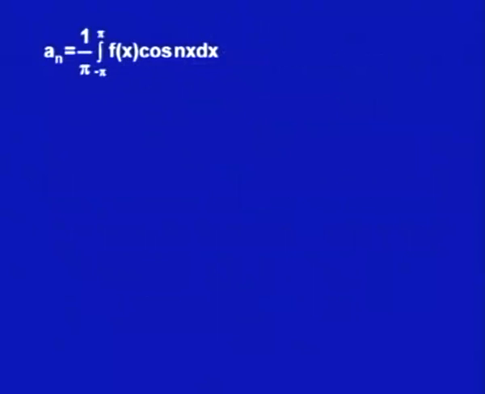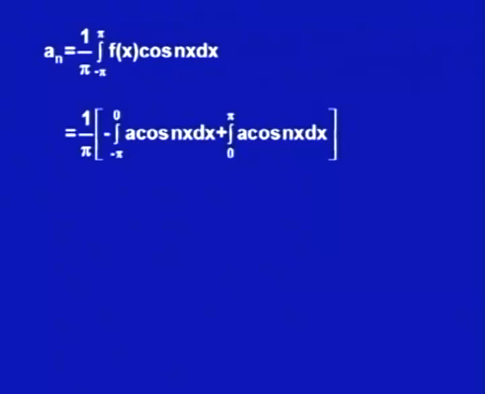Now, let us come to a n. A n is 1 upon pi integral minus pi to plus pi f(x) cos nx dx. My f(x) is minus a in minus pi to 0 and from 0 to pi it is a. So, we write this integral as 1 upon pi integral minus pi to 0 of minus a times cos nx dx plus integral 0 to pi of a times cos nx dx.